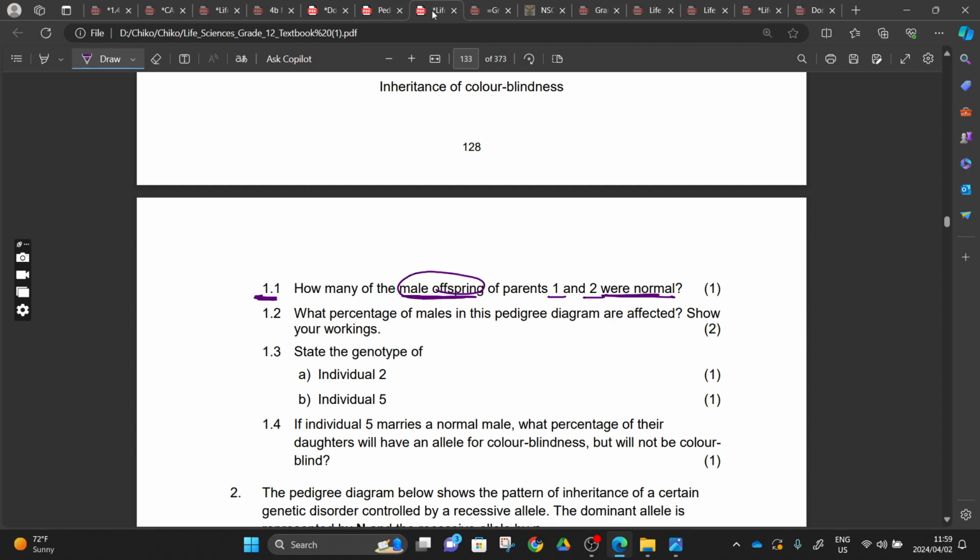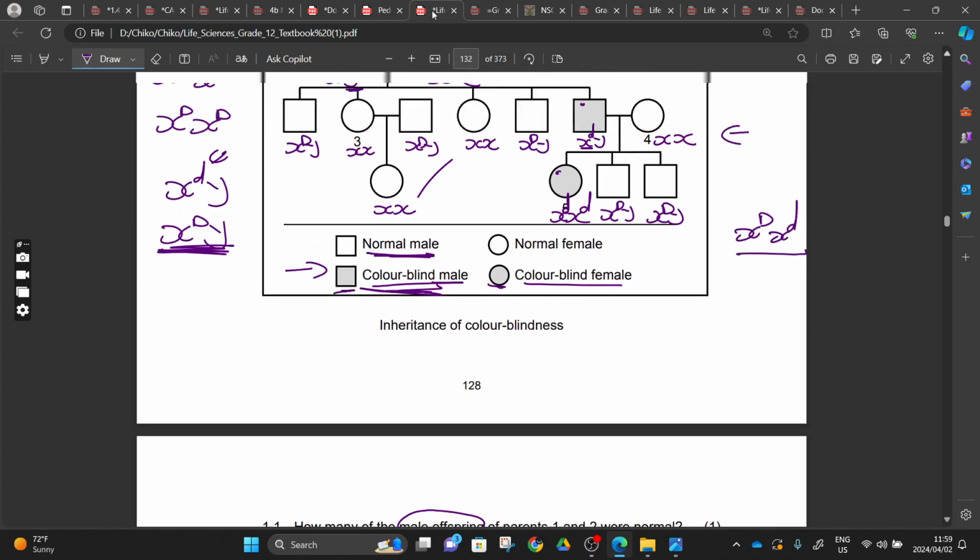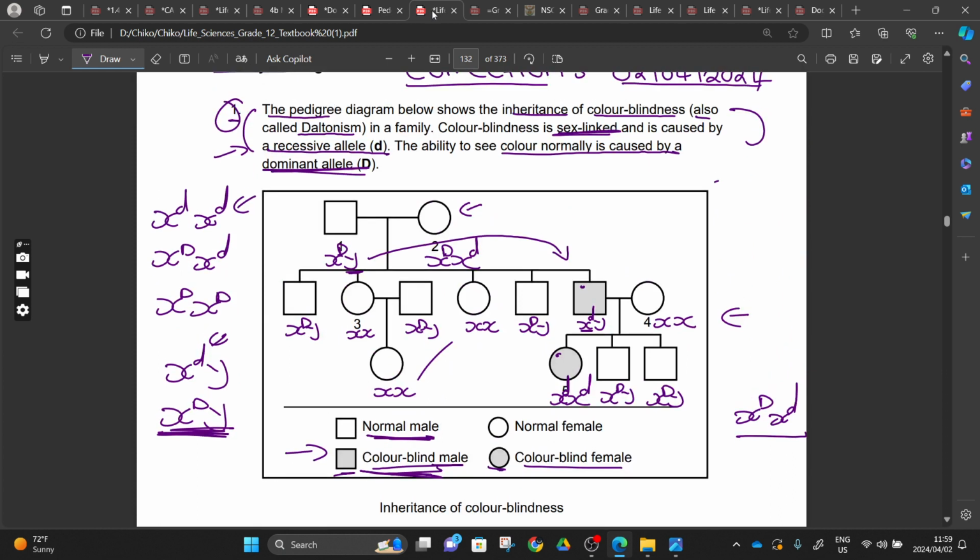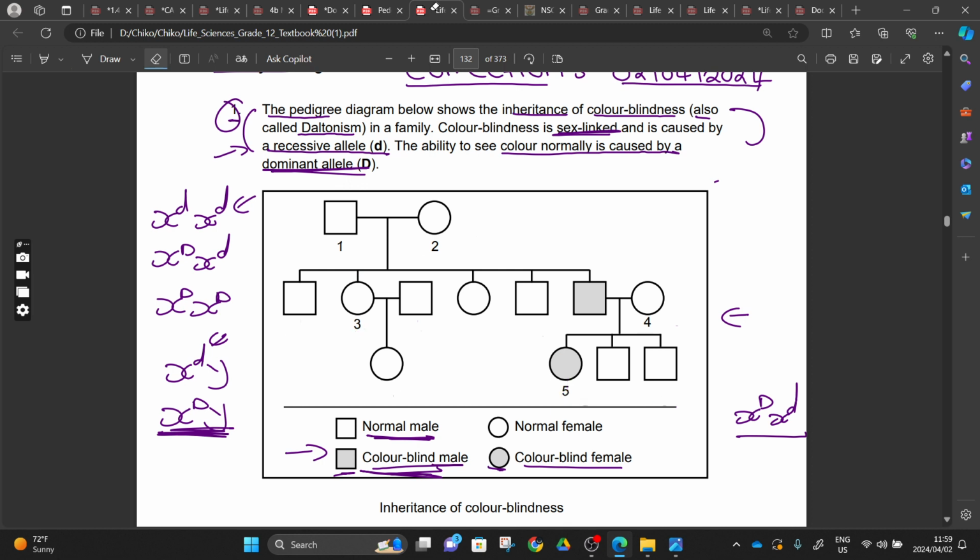Then we go to 1 and 2, their offspring. That was how you can interpret it fast. You can interpret fast, and you know if it's sex-linked, this is how you link them. So okay, they said how many males of parent 1 and parent 2 were normal.